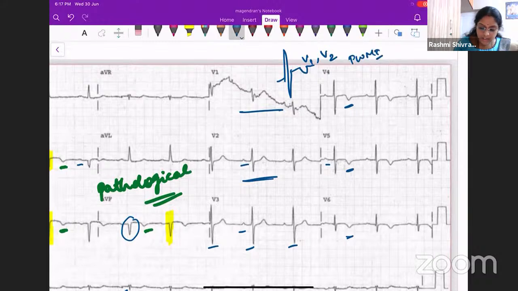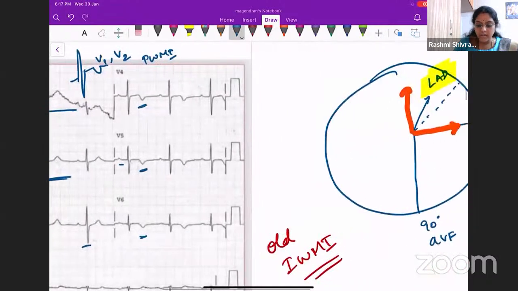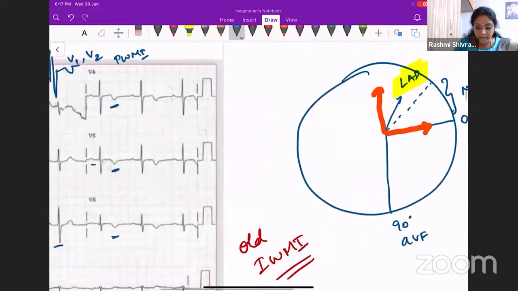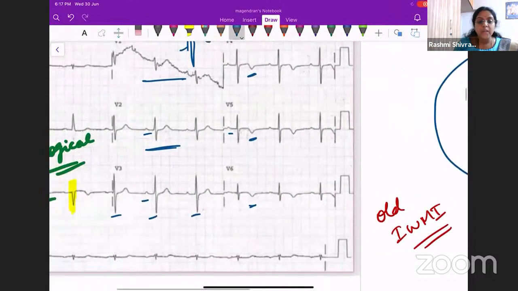Okay, but you might say that this patient is having a QRS complex which is taller than normal in the V2 lead, is it not? But what I would say is this patient is having an early transition. What do you mean by early transition? You remember we studied in the previous lectures that transition usually happens in V3 and V4. That is the R wave progression.